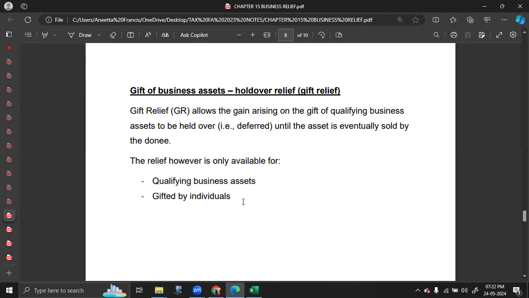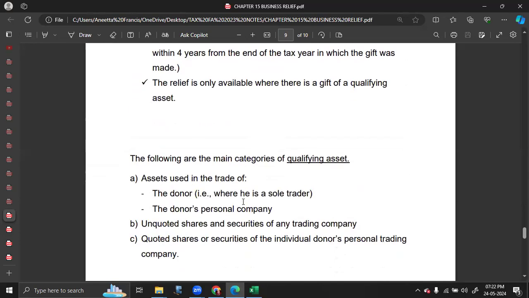Or gift relief. If an individual is gifting their business asset to a connected party, they can apply holdover relief only if in the question they say there is an election made for holdover relief. So again, it is somewhat very similar to your ROR. The only difference is instead of writing ROR, you write gift relief.